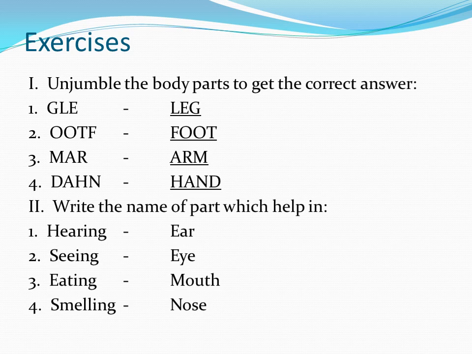E-Y-E, eye. Third, from which part of the body do we eat? Yes, we eat from our mouth. M-O-U-T-H, mouth. From which part of the body can we smell? Yes, we can smell with the nose. N-O-S-E, nose.